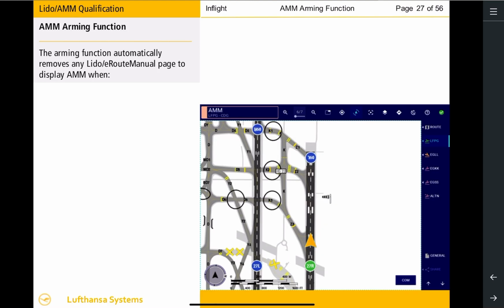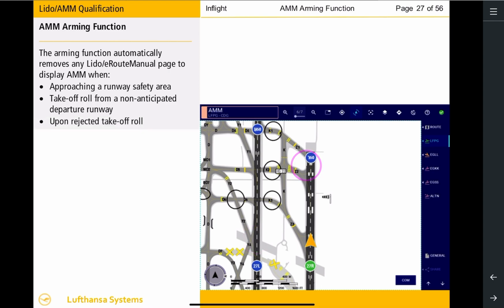Lido AMM provides an arming function which will automatically remove any chart from Lido eRoute manual and display Lido AMM to reduce pilot workload and enhance safety during aircraft operations. Lido AMM incorporates features and functionalities to minimize the risk of a runway incursion. The arming function will automatically activate in the following scenarios: approaching a runway safety area, takeoff roll from a non-anticipated departure runway, upon rejected takeoff roll, after takeoff, and upon landing.